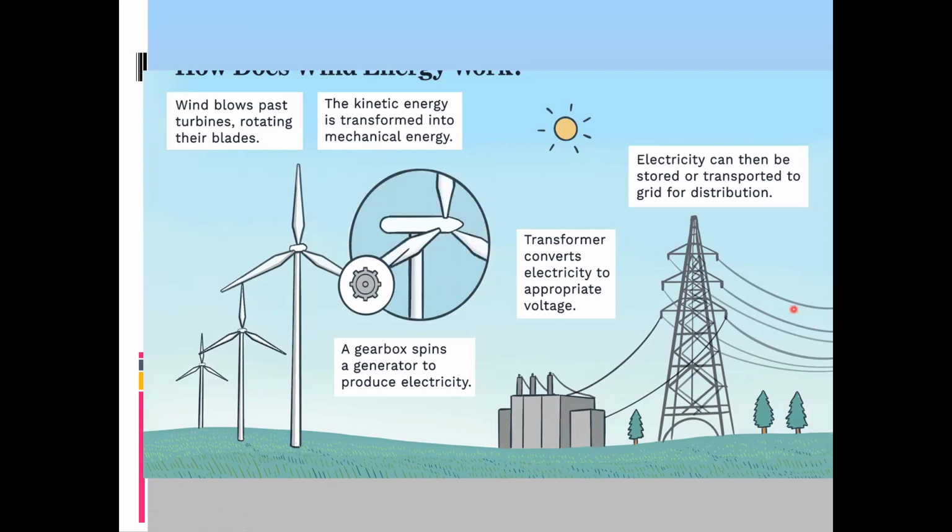But again, this is not a reliable source. Why is it not reliable? As the wind speed varies from day to day, it's not constant. The wind speed varies, so the amount of energy coming out from these windmills will also vary. So kinetic energy of the wind is converted into kinetic energy of the turbine, connected with a generator which produces electricity, and that electricity is transformed into a specific voltage by using a transformer, and it is transferred to us. Is it clear? The concept of the windmill, how it can be used to generate electricity.